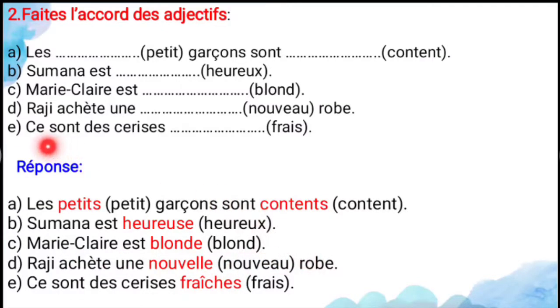And next, à saison de cerise dash fraîche. Here the adjective is what? Fresh. So cerise, it's a noun, that is a feminine plural noun. For that feminine plural noun the answer is what? Fraîches, because it's an irregular adjective. So saison de cerises fraîches. So these are the fresh cherries.